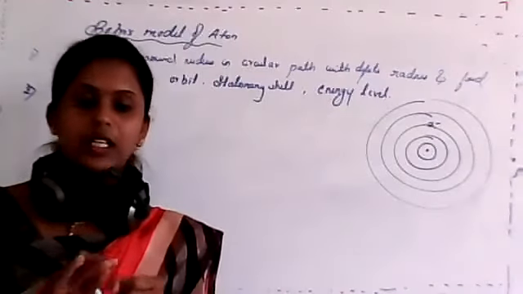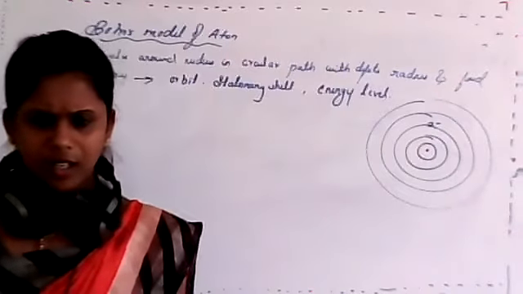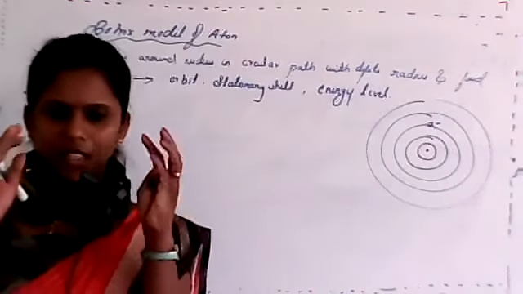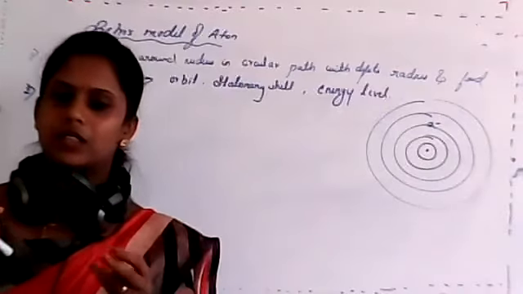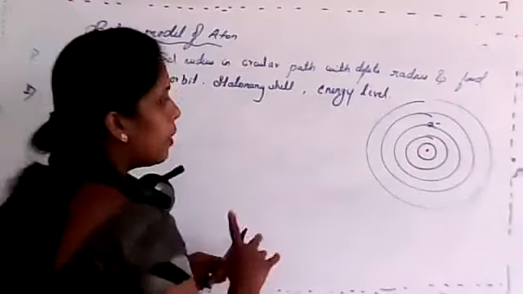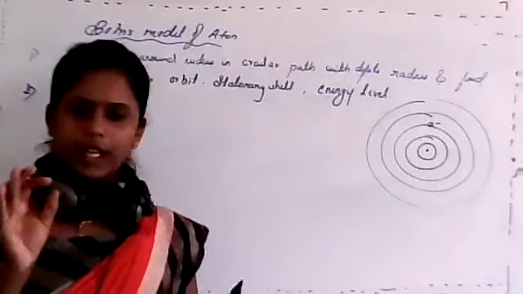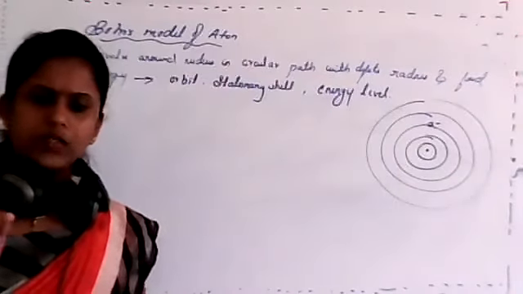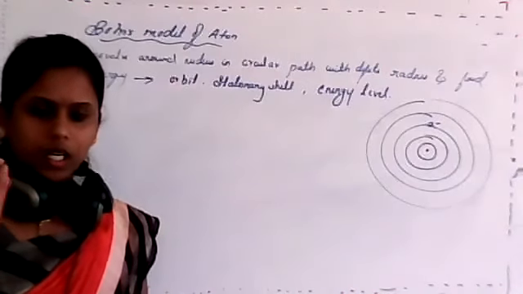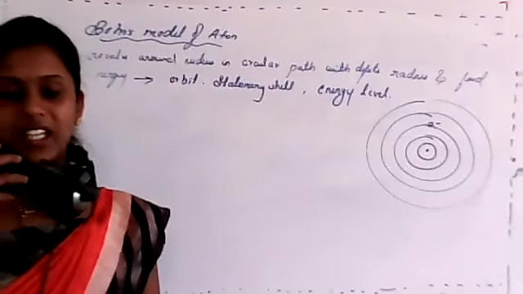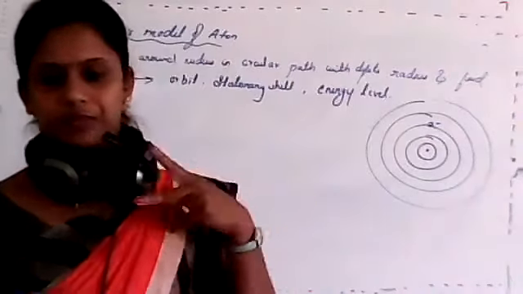Think, students. Just imagine. Try to remember, the electron is moving in its own path. Is there any emission or absorption of energy?